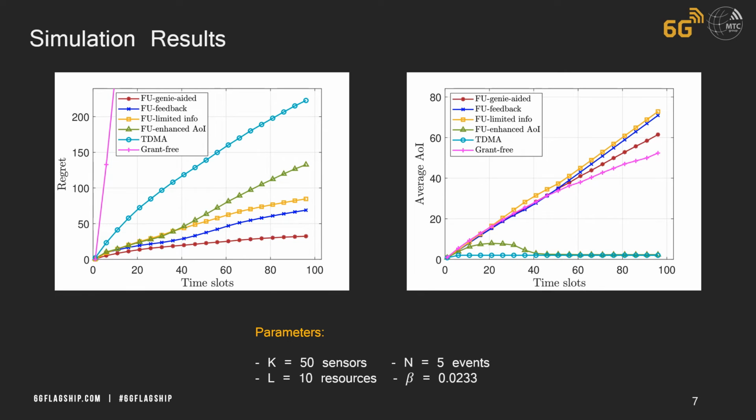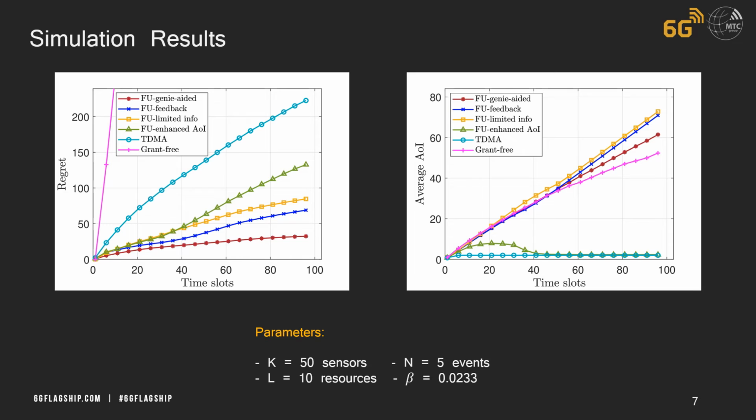Here we plot the regret and the average age of information over the time slots. As we can see, the proposed fast uplink feedback has good results in terms of regret, almost approaches the genie-aided case, and outperforms the baseline models like grant-free and TDMA.